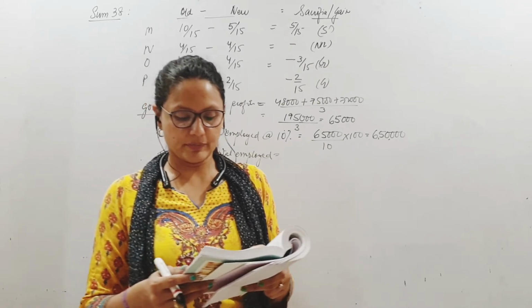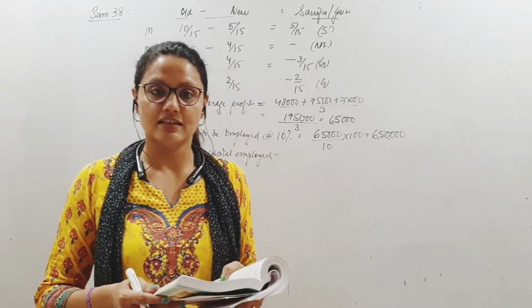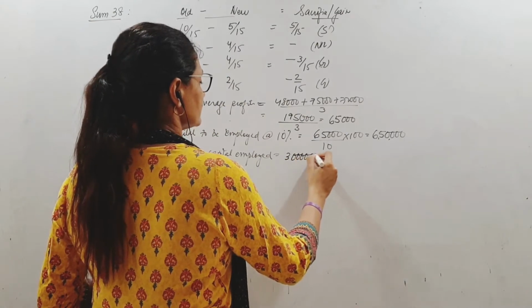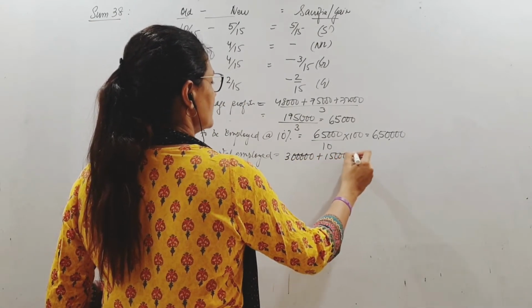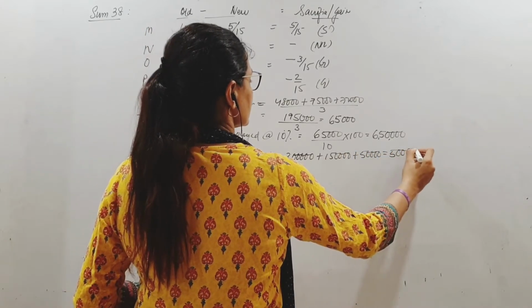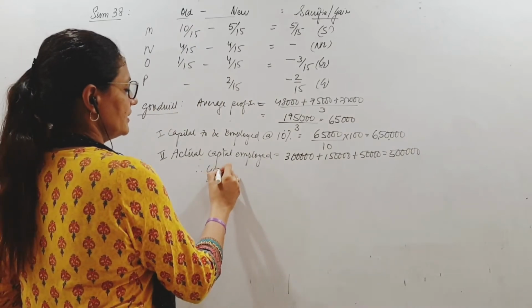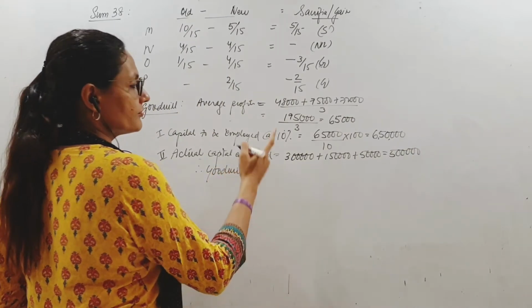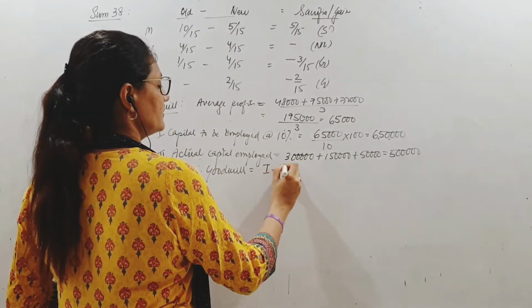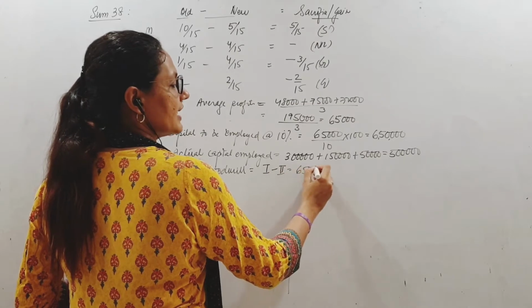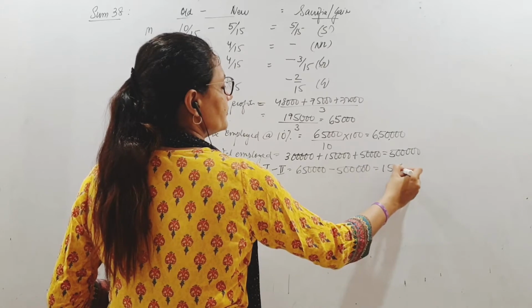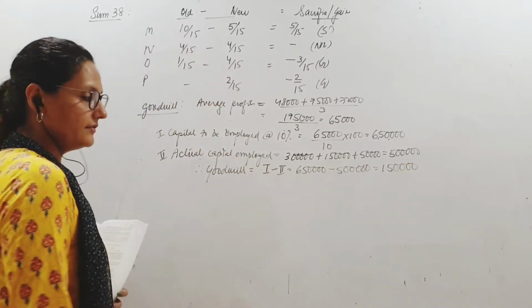I have no other information, so I consider this as 3 lakhs plus 1 lakh 50,000 plus 50,000, which is 5 lakhs. Therefore, goodwill is step 1 capital minus step 2: 6,50,000 minus 5 lakhs, so 1,50,000 is the value of goodwill.